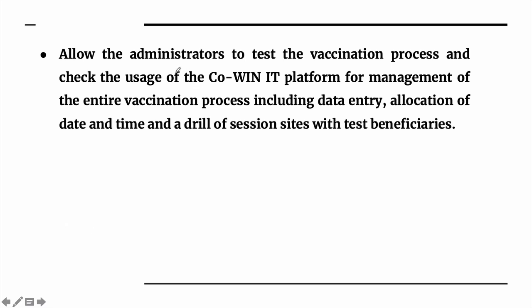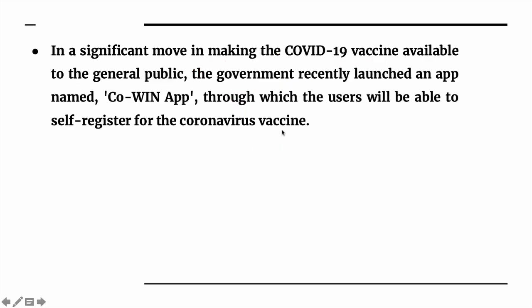It is also said that the administrators should be allowed to test the vaccination process and check the use of CoWIN IT platforms. So there is this platform called CoWIN. CoWIN is an IT platform in which you have the CoWIN app. In case of the CoWIN app, you can download it and self-register for the coronavirus vaccine.